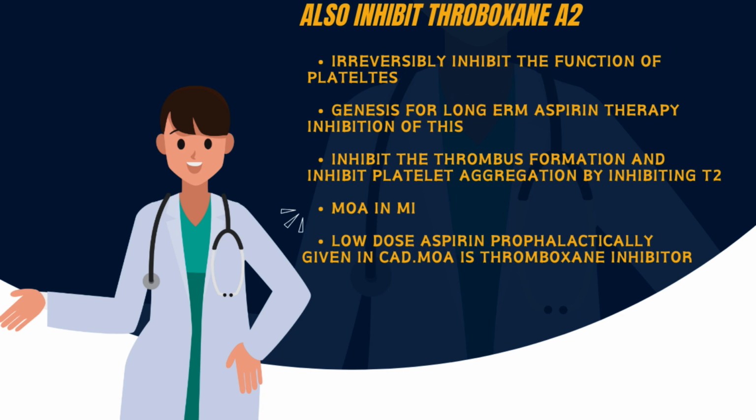Aspirin also inhibits thromboxane A2 and it irreversibly inhibits the function of platelets by inhibiting thromboxane A2. It also inhibits thrombus formation and inhibits platelet aggregation. The basis for long-term aspirin therapy is inhibition of thromboxane A2. The mechanism of action of aspirin in myocardial infarction is the inhibition of thromboxane A2.